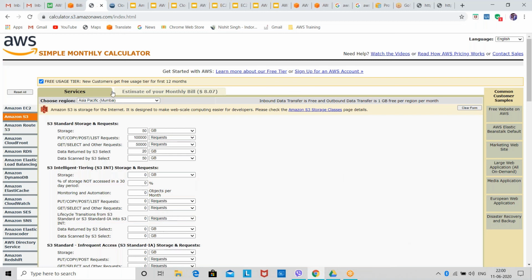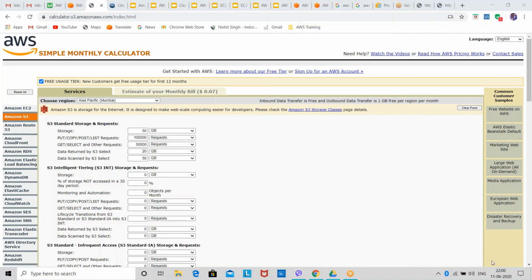So you can see how little AWS is charging me, how little I pay for using AWS. AWS is much cheaper than any other cloud service. I can bet on this. So this way you can calculate your estimated cost. I'll also give this link in the chat box, and I'll give it in our group as well.